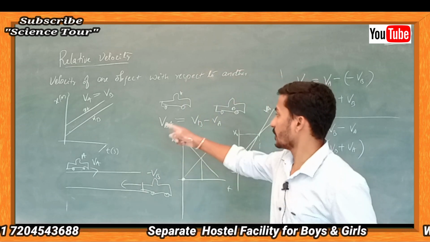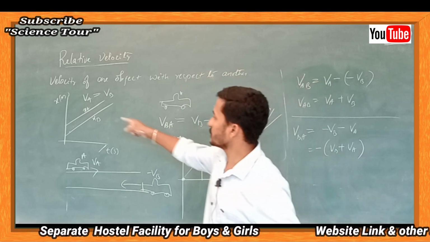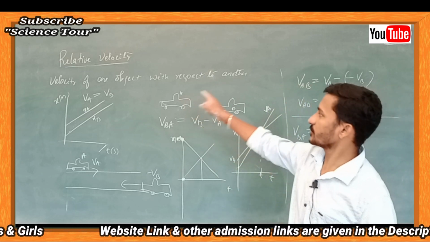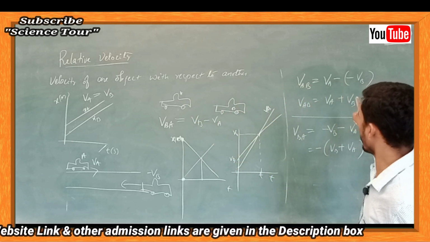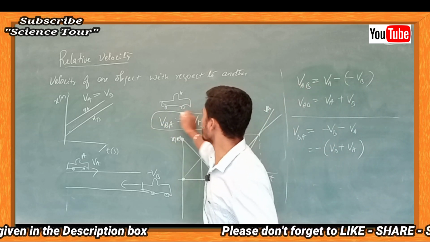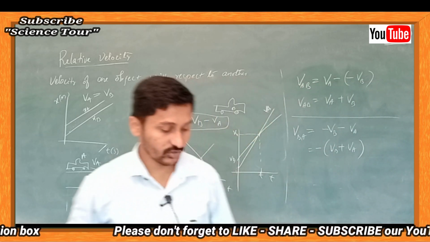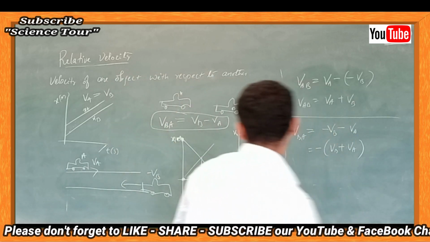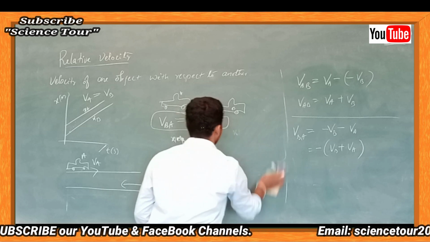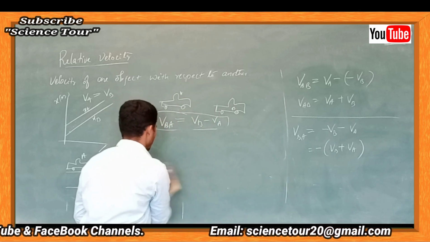For this graph they will ask 1 mark. So you have to write down this, this, and this, and that definition, and this formula. Also what is the meaning of that formula, that also you have to write down. Before writing down, what is the formula for this?